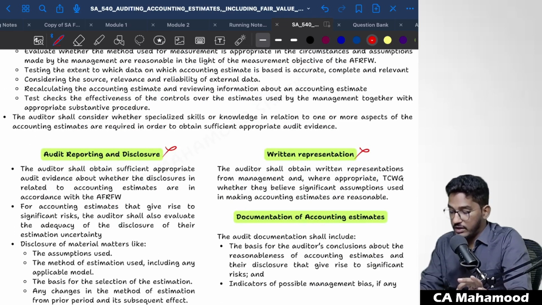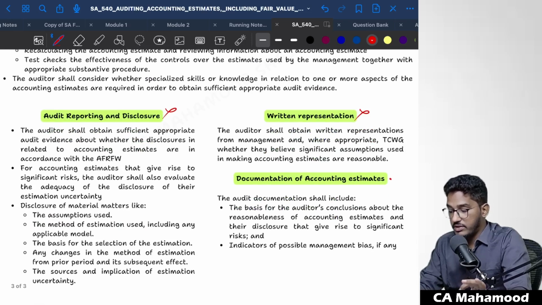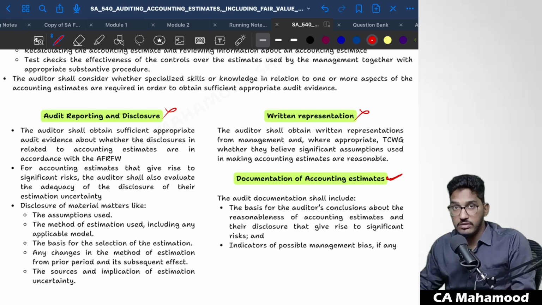This is not that much important. Written representation also not that much important. Documentation, once again, a little bit important. This also you have to learn it.